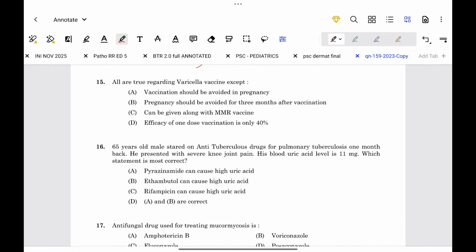All are true regarding varicella vaccine except: vaccination should be avoided in pregnancy. Correct. Pregnancy should be avoided for 3 months after vaccination. Correct. Can be given along with MMR vaccine. Correct. Efficacy of one dose vaccination is only 40%. False.